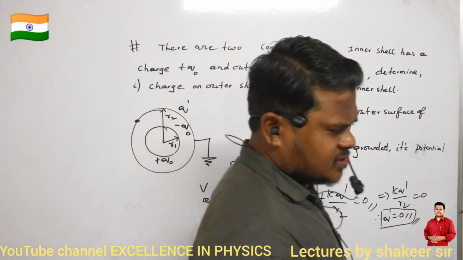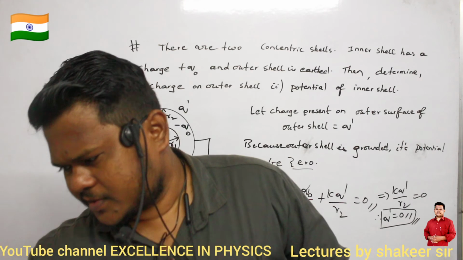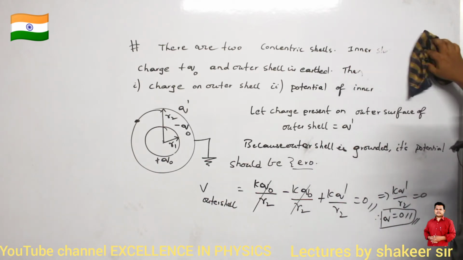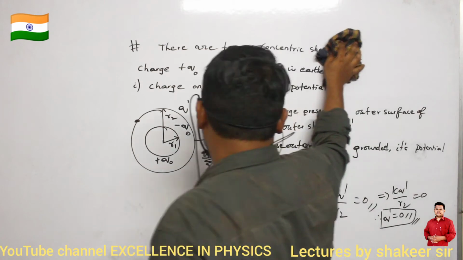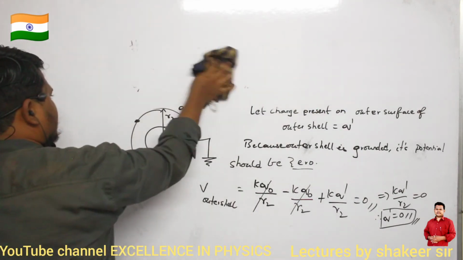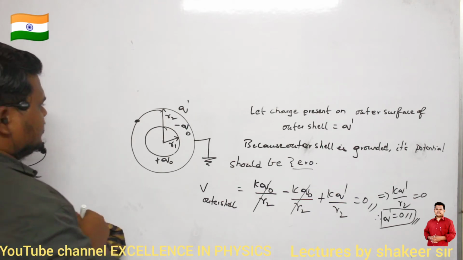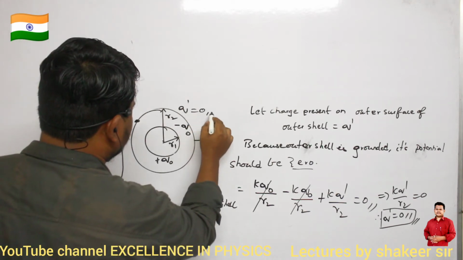Okay? Similarly, how can I calculate the second question? What is the second question? He is asking the potential of the inner shell. That also we have to answer, no? Potential due to the inner shell. Can you say how much? So therefore what can I write here? I can write Q dash value is 0.